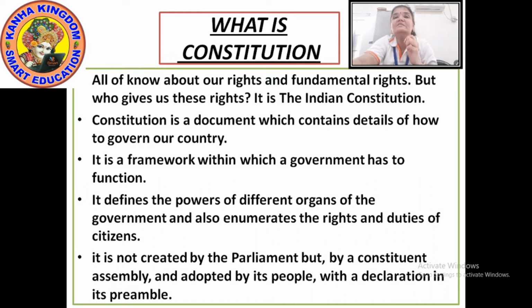Okay, so whatever has been written in the Constitution is written for the people or for the citizen of the country. Okay, so this is the Constitution. The Constitution is the document in which all the details are there about how to govern our country, and according to that the government has to function. Okay, now next,